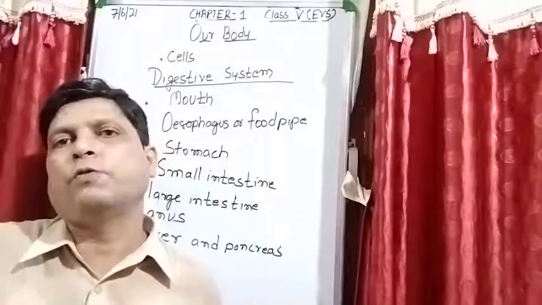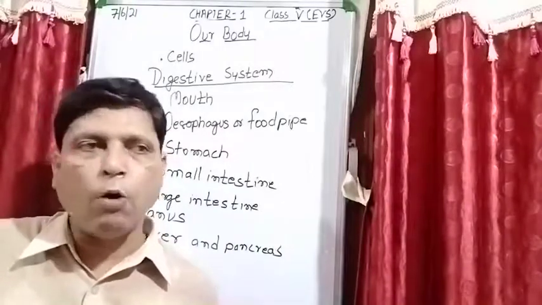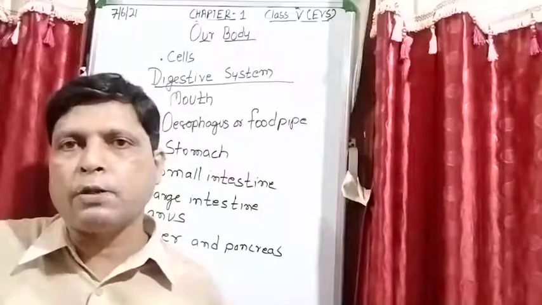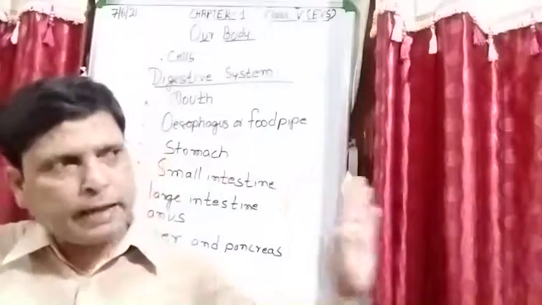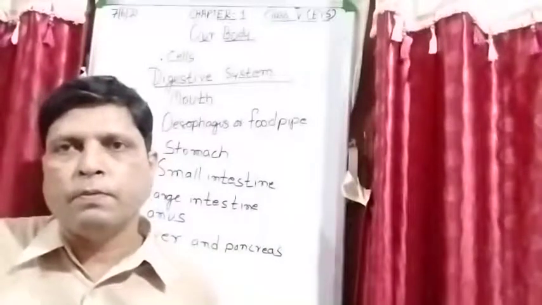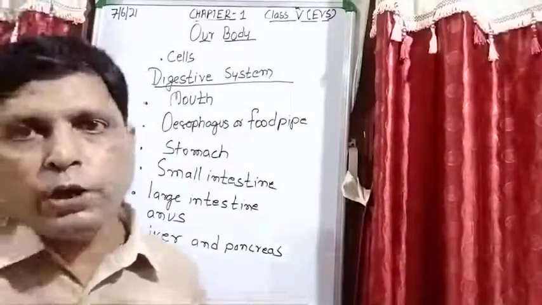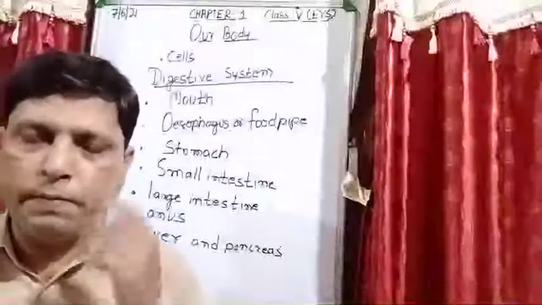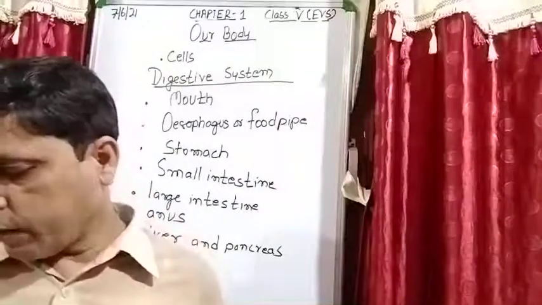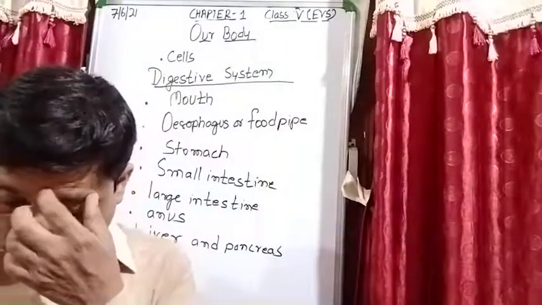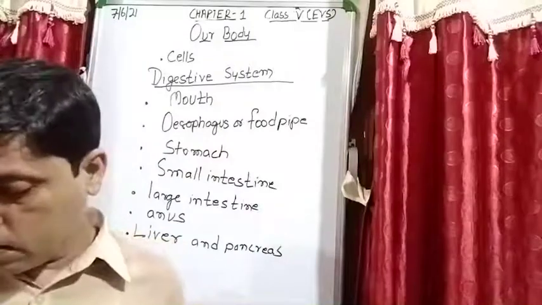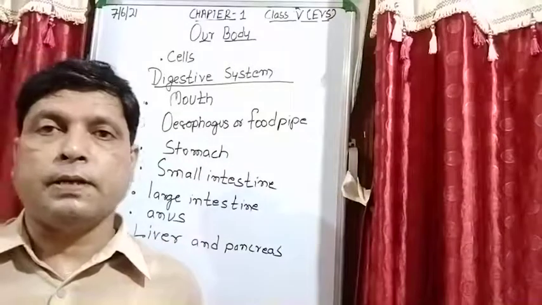These are the parts of the respiratory system. Now after writing the names of the parts, start writing the function of these parts. Then only you are able to understand. Is it clear? After that, the next system which I explained to you is the circulatory system.